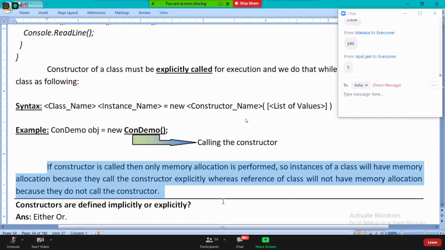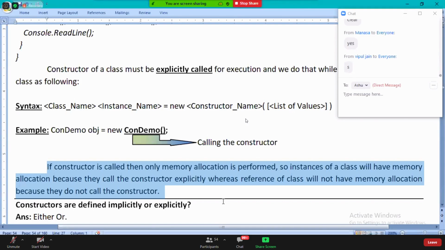Why will a reference not have memory allocation? If you clearly observe, a reference is not going to have a memory allocation at any point of time. Why, guys? Because a reference doesn't call a constructor.